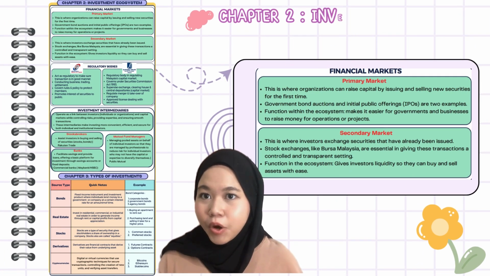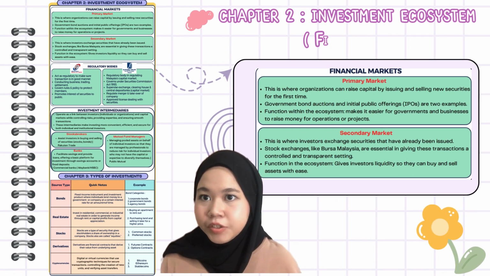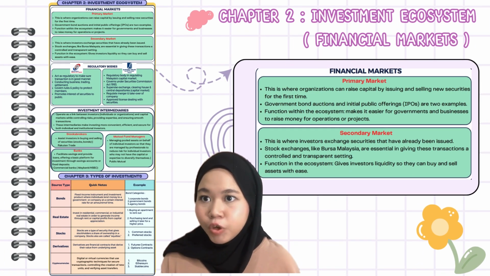Primary market. This is where organizations raise capital by issuing and selling new securities for the first time. Examples include IPOs, where companies go public to fund expansion, and government bond auctions to finance public infrastructure or services. Function within the ecosystem: it is vital because it directly connects issuers with investors, providing the funds needed to support large-scale projects and economic growth.